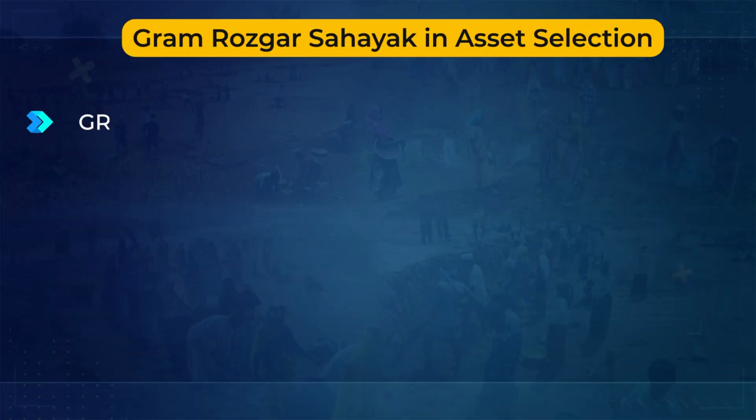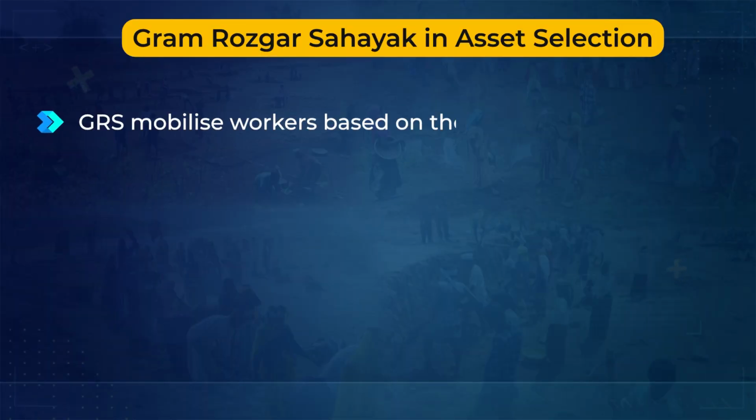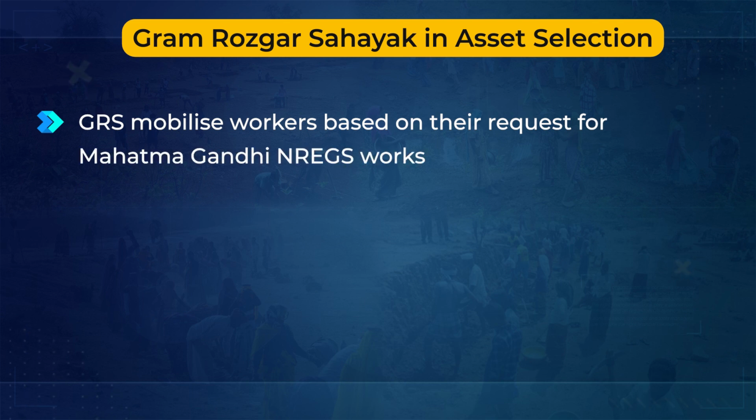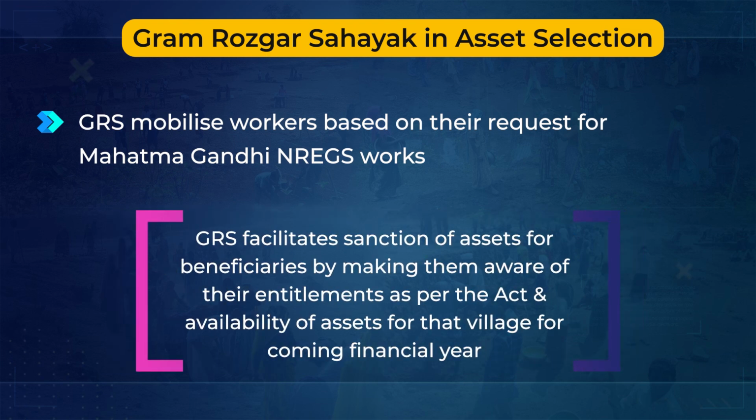It is also the job of GRS to mobilize workers based on their request for Mahatma Gandhi NREGS works. Apart from this, the GRS also facilitates the sanction of assets for individual household beneficiaries by making them aware of their entitlements as per the Act and also the availability of assets for that village for the coming financial year.